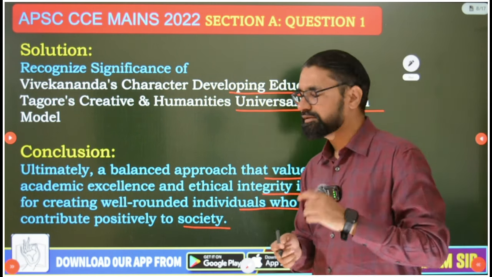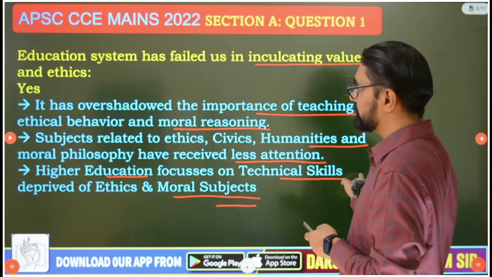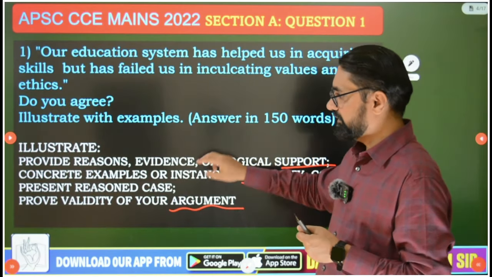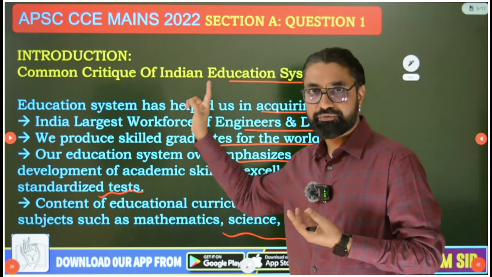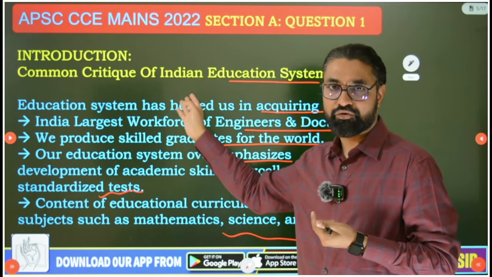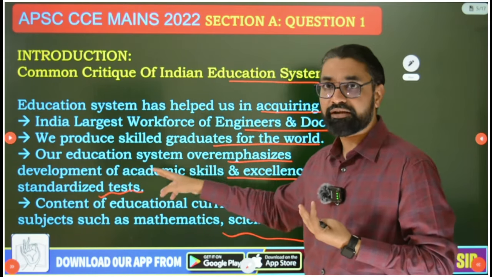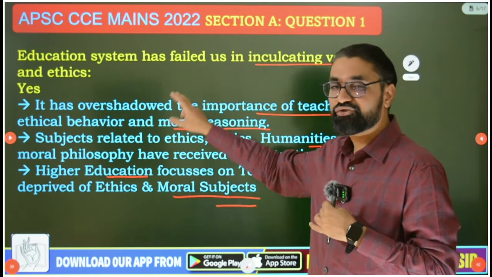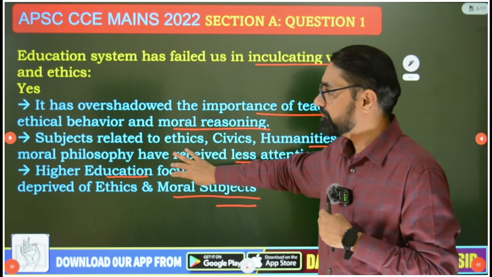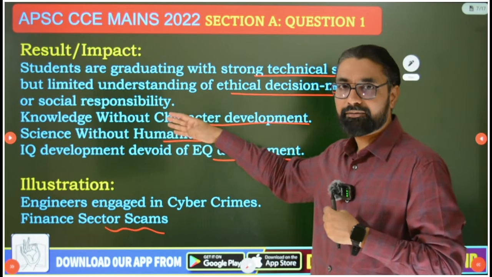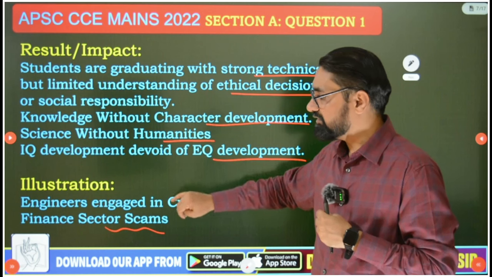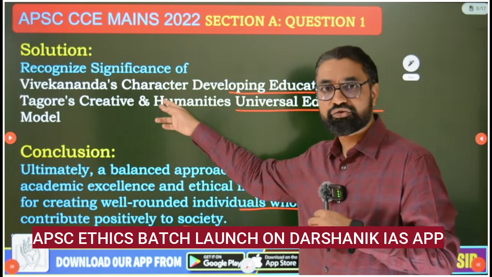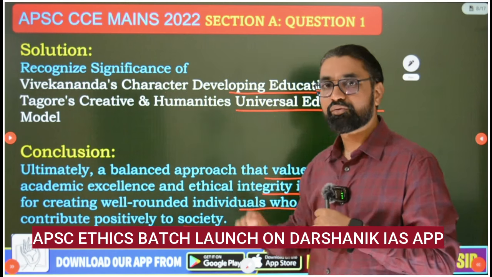So now technically, guys, when you write all this answer, okay, what aspects have I focused on? Here in this question I have introduced with the common criticism, then gave 2-3 points about the education system focusing on academic skills, then the education system devoid of values, 2-3 points, okay, then इसका impact, okay, 2-3 core value related terminologies, then उसके illustration में I gave you 2-3 examples, then what can be the solution, 1 point, and then conclusion का 1 point.